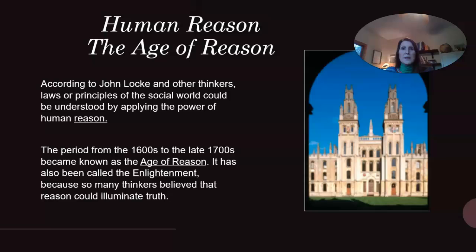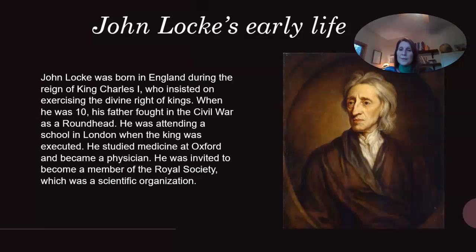And then we've got human reason, the Age of Reason. According to John Locke and other thinkers, laws or principles of the social world could be understood by applying the power of human reason. The period from the 1600s to the late 1700s became known as the Age of Reason. It has also been called the Enlightenment because so many thinkers believed that reason could illuminate the truth, meaning, you use reason and you'll figure out or find the truth.